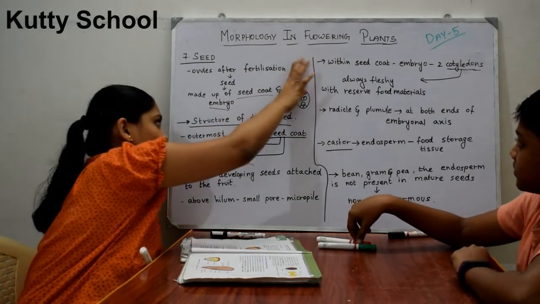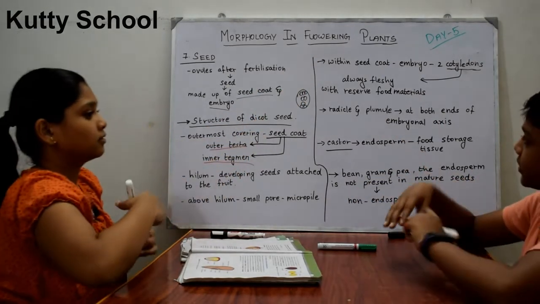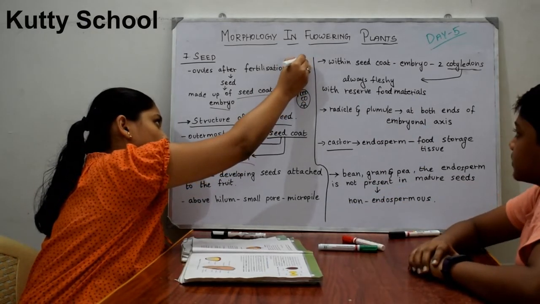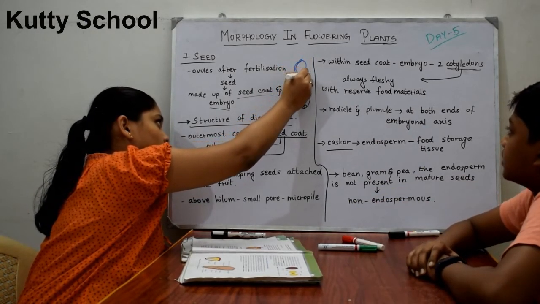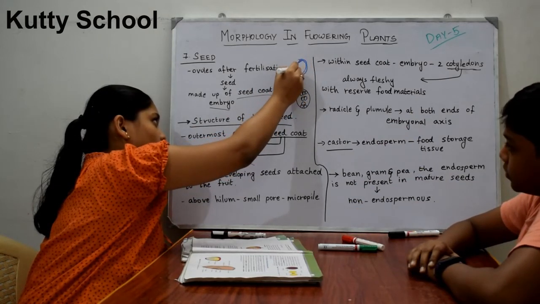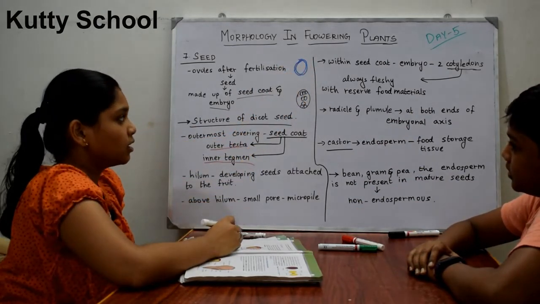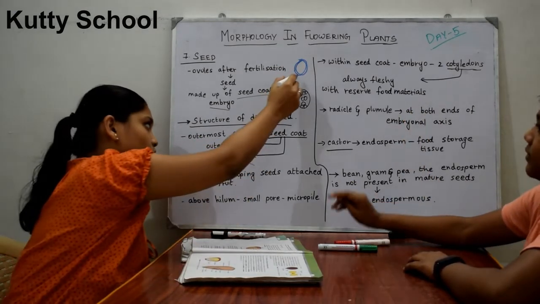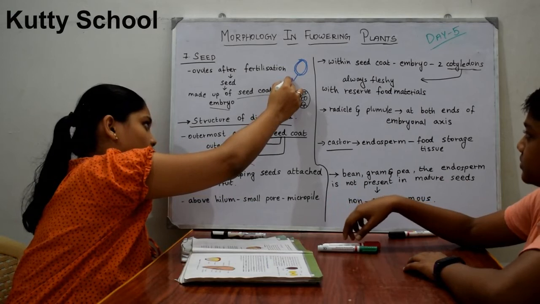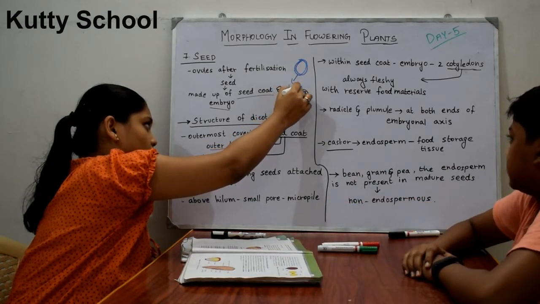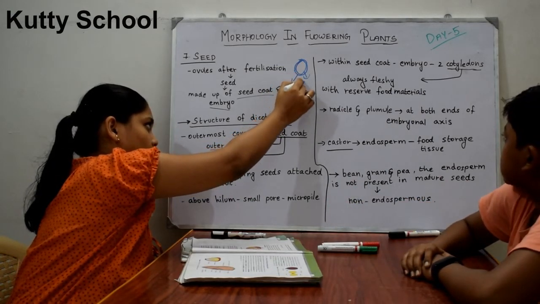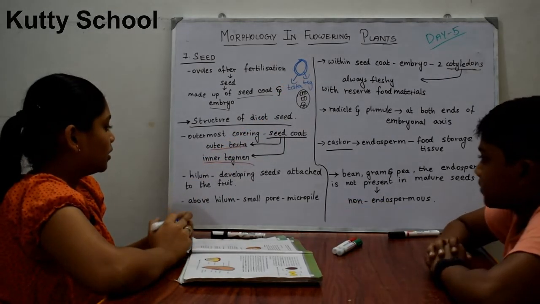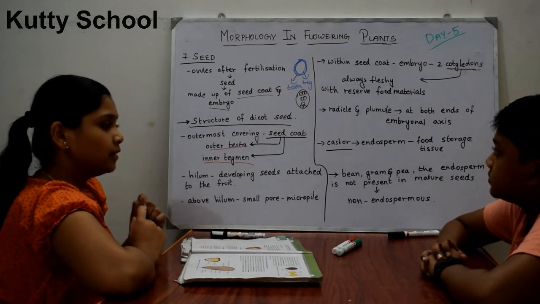So actually, you put the arrow mark next. It is a two-coat structure. There is only one coat, but it is divided into two: the outer testa and the inner tegmen. Can you understand? Okay. So now there is a hilum in this seed.